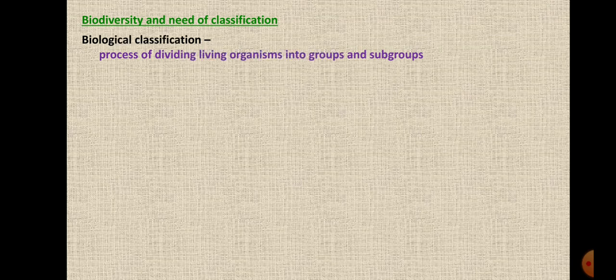So why did the need for classification arise? Now, as I said, there is a vast biodiversity. There is a variety of living organisms around us. It is not possible to study each and every organism separately. So, to study the living organisms, it was very essential to divide them into groups.